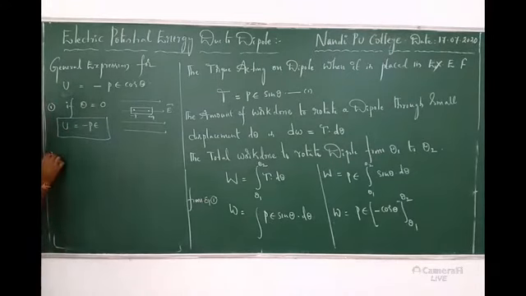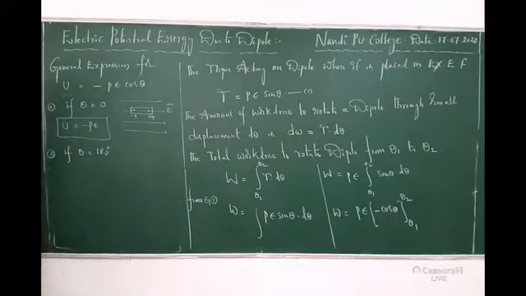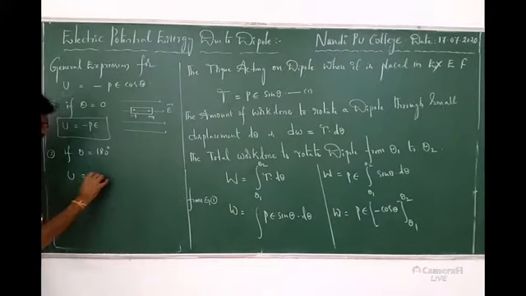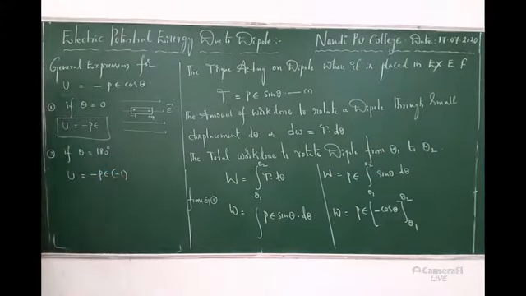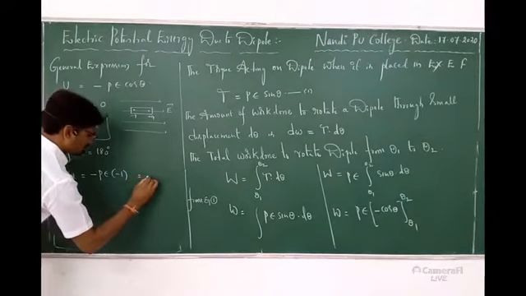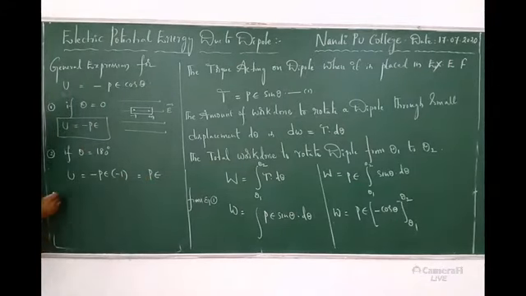Okay. Second case, if theta is equal to 180 degrees. Theta is equal to 180 degrees means U is equal to minus PE cos 180. Cos 180 is minus 1. So minus of minus is plus, so that is equal to PE. This is the second case.